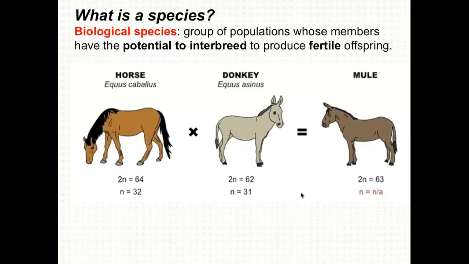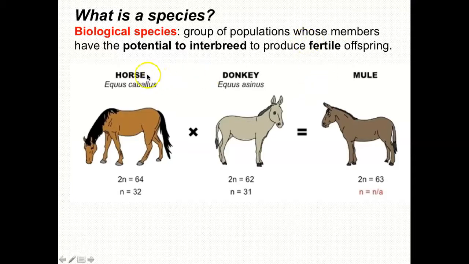All right, so what is a species? Species is this definition here. It's a group of populations whose members have the potential to interbreed and produce fertile offspring. Fertile offspring means that the offspring is also able to reproduce its own kind. The example I have is of two species, a horse and a donkey. These are separate species